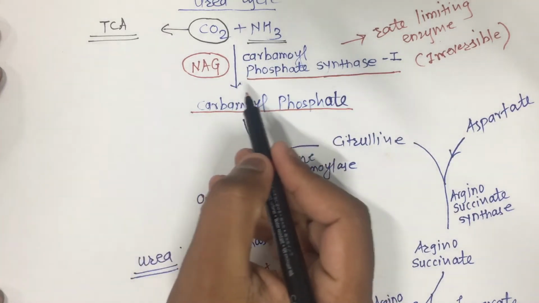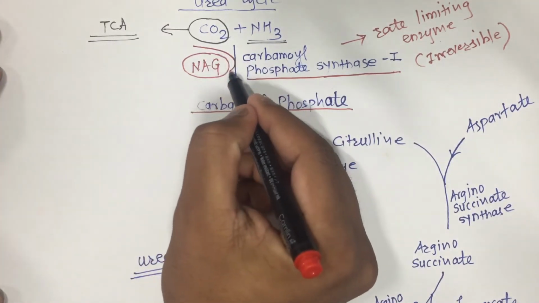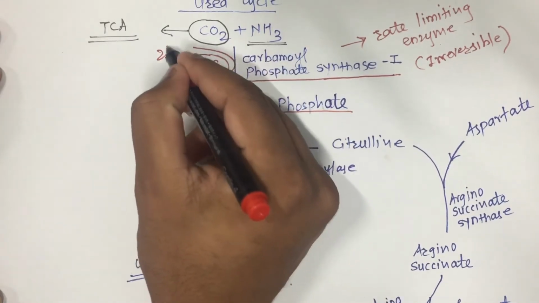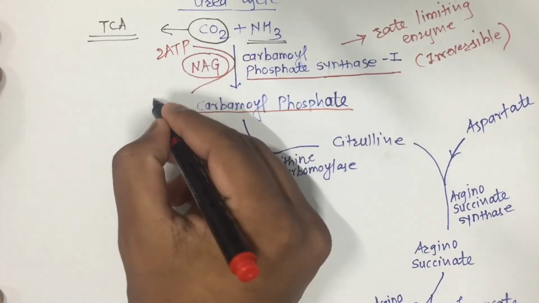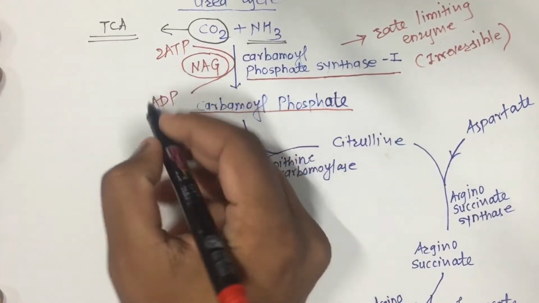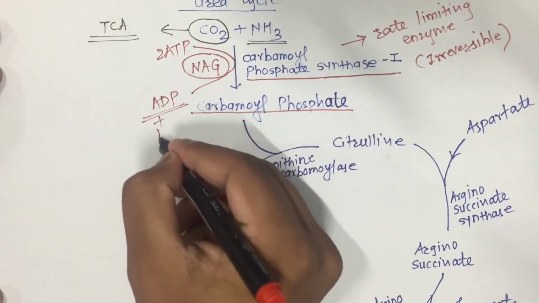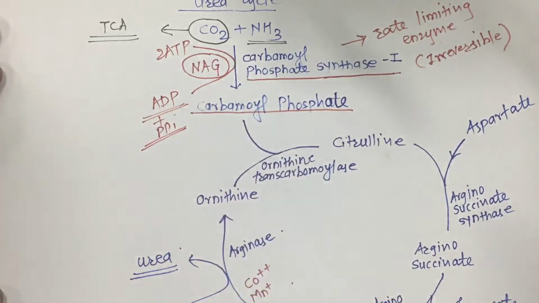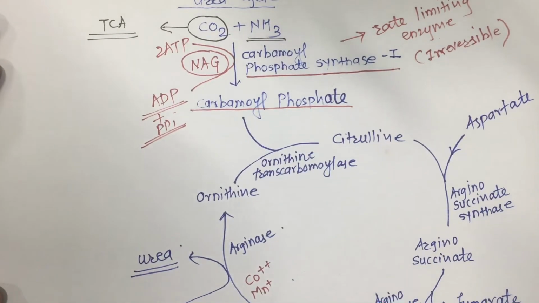Here one more important point: 2 ATP are utilized, forming ADP and inorganic phosphate.